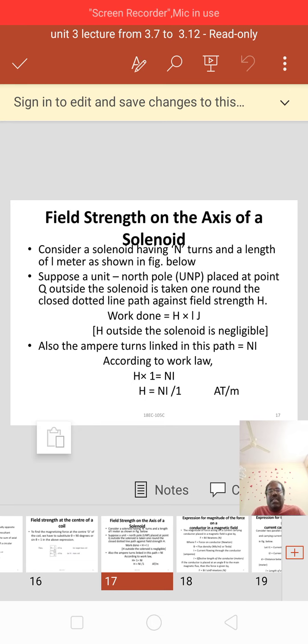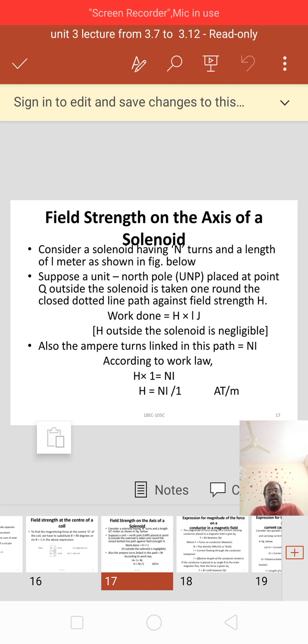H outside the solenoid is negligible. Also, the ampere turns linked in this path is equal to N I. According to work law, we get H into l equal to N into I. That is H equal to N I by l, ampere turns per meter.